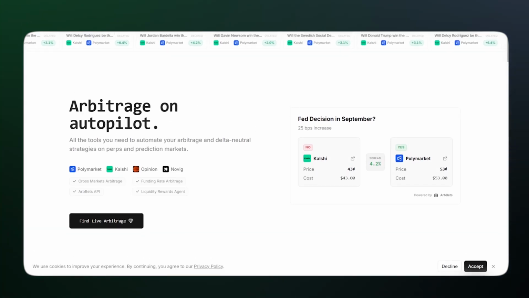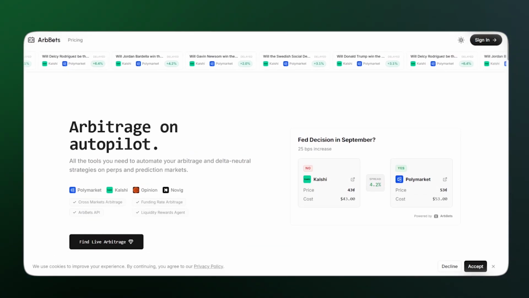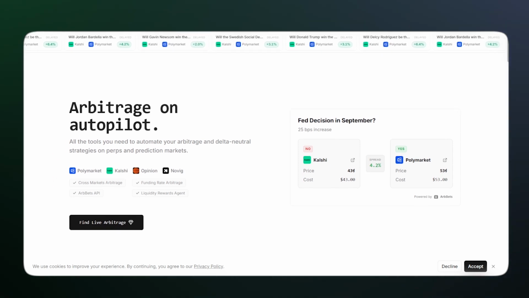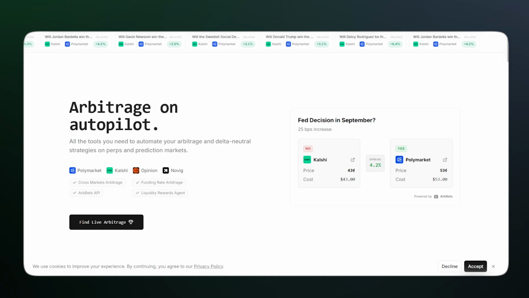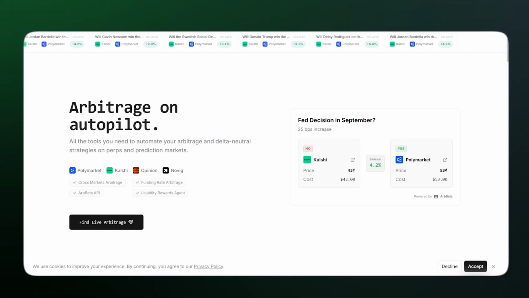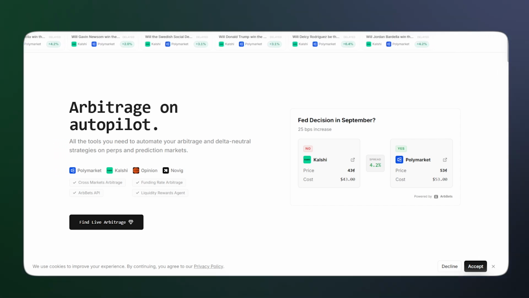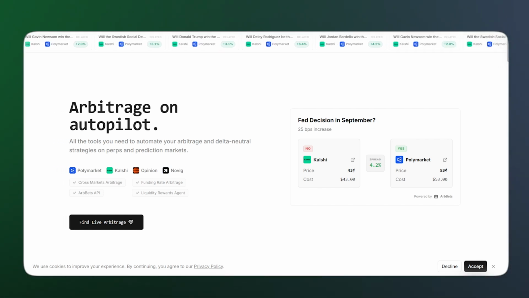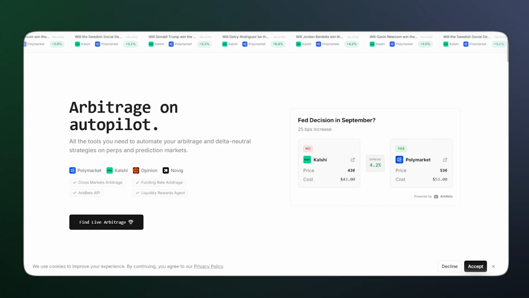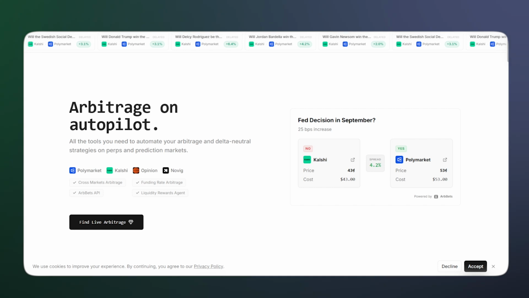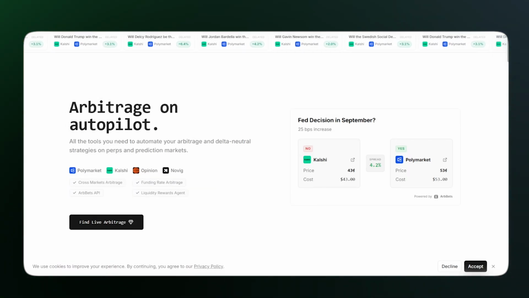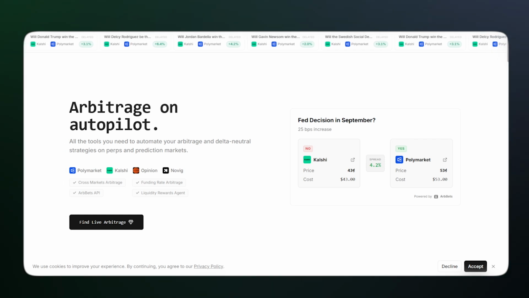Now, next up on the list, we do have Arbbets. Now, Arbbets is actually very similar to Oddpool for when it comes to its capabilities. The only difference that puts this ahead of Oddpool is the fact they actually offer one more prediction market, which is Novig. Novig is a CFTC regulated sports prediction market. I would go as far to say probably the biggest one. And don't fact check me on that. I'm just saying that just based on overall social sentiment. But they do offer Novig prediction markets. So again, I do think this just steps it up slightly above Oddpool.